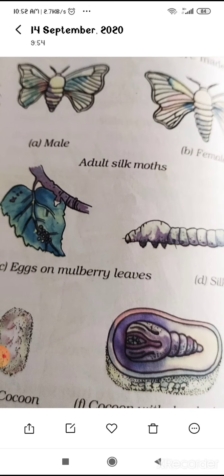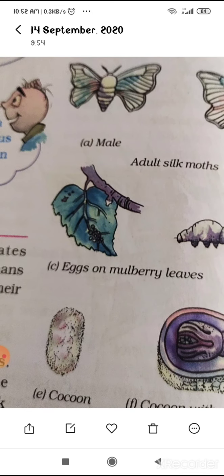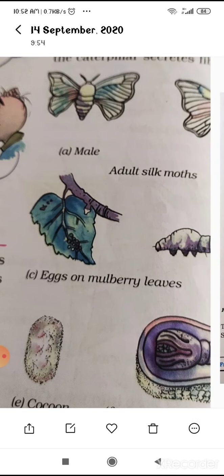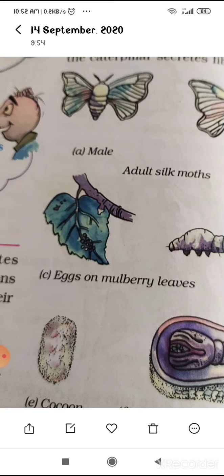Now the silkworm is ready to enter the next stage. Okay, the next stage of its development is called as pupa. Each silkworm begins spinning a cocoon by moving its head in the same pattern as that of the number 8. During these movements of head, the silkworm secretes silk in the liquid form through the tiny openings in its head. Liquid silk solidifies on contact with the air and becomes silk fiber.